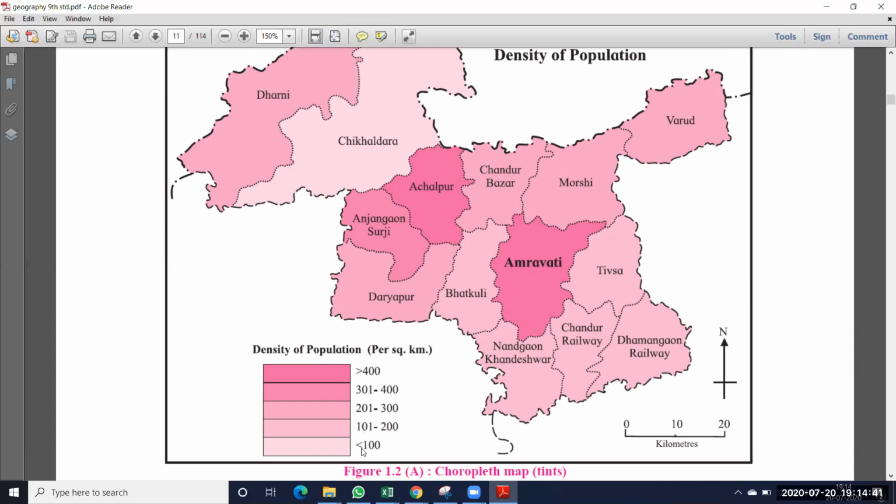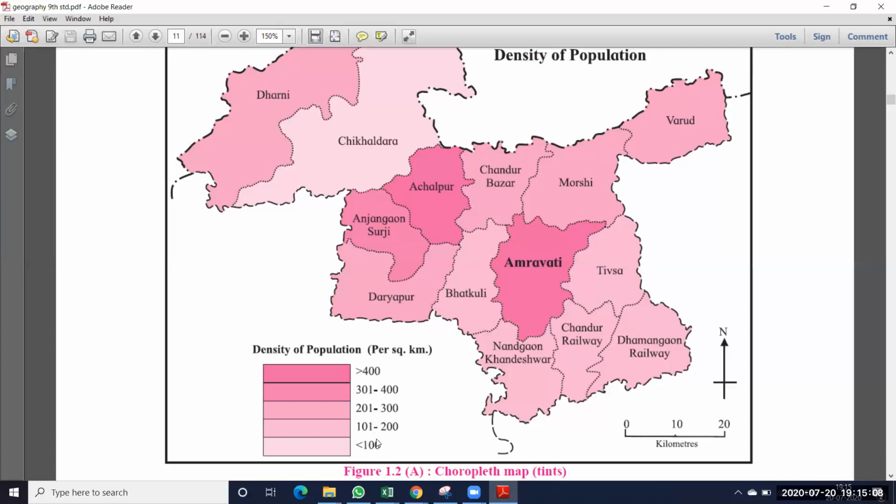Into how many classes are they divided? 1, 2, 3, 4, 5. I already told you: we have to divide the population values into 5 or 7 classes. Here they are divided into 5 classes. The first is less than 100, the second is 101 to 200, the third is 201 to 300, the fourth is 301 to 400, and the last is greater than 400.